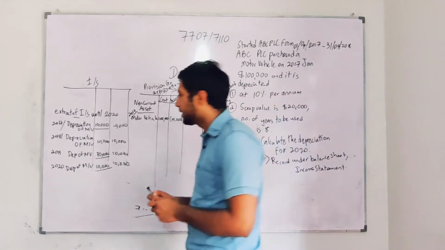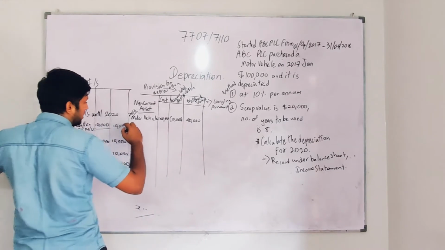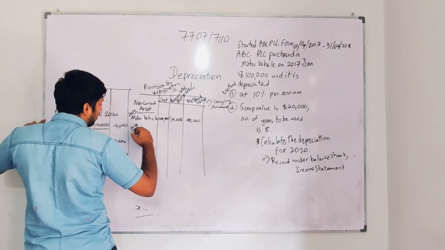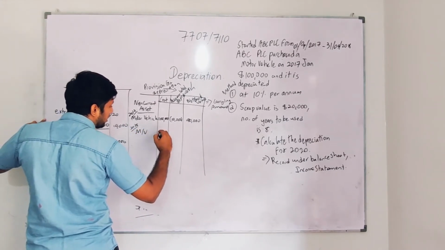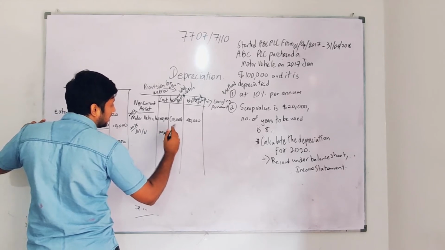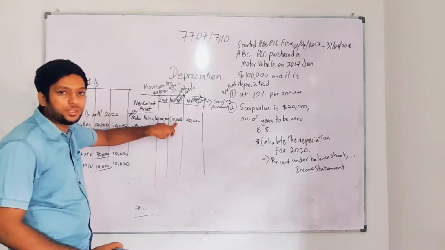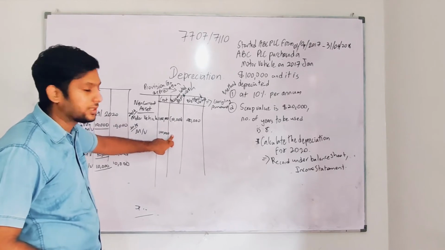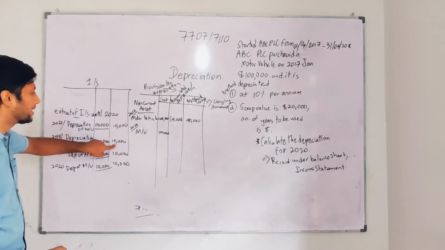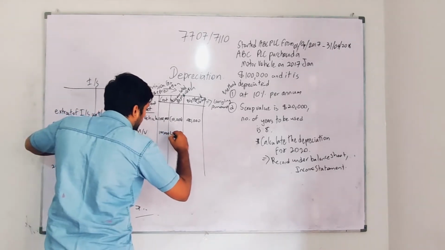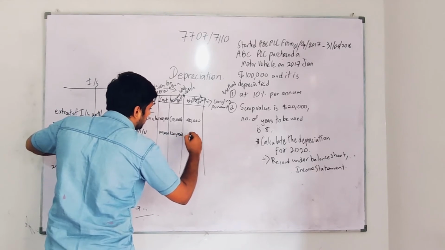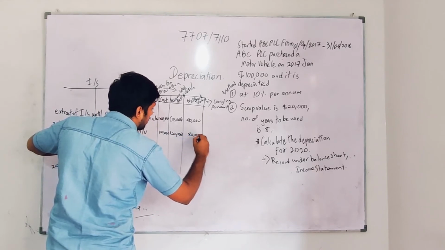So in 2017, we took the net book value as 90,000. In 2018, if I move on, motor vehicle, I will take 100,000. The same cost won't change, but last year's depreciation is 10,000 and this year's depreciation is 10,000. You see, 10,000 plus 10,000, so altogether you will write 20,000. If you deduct 20,000, you will get 80,000.